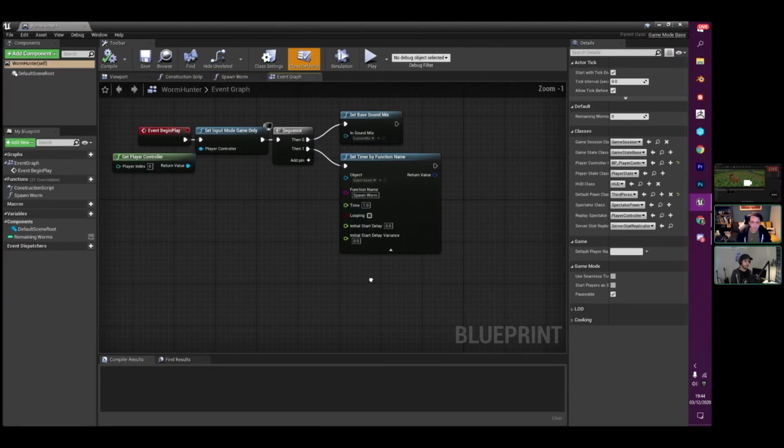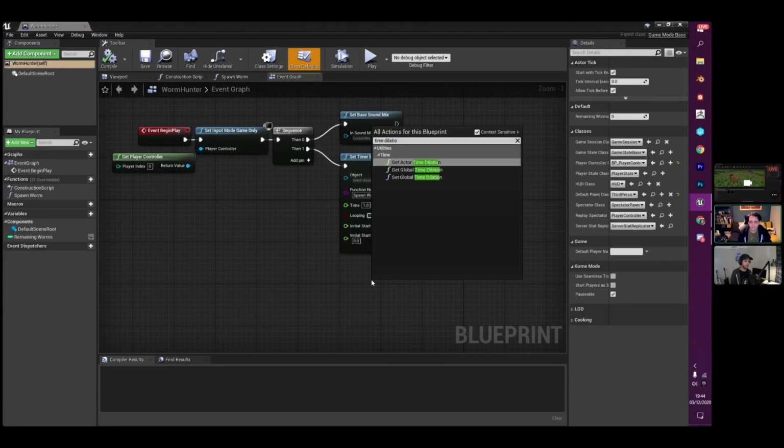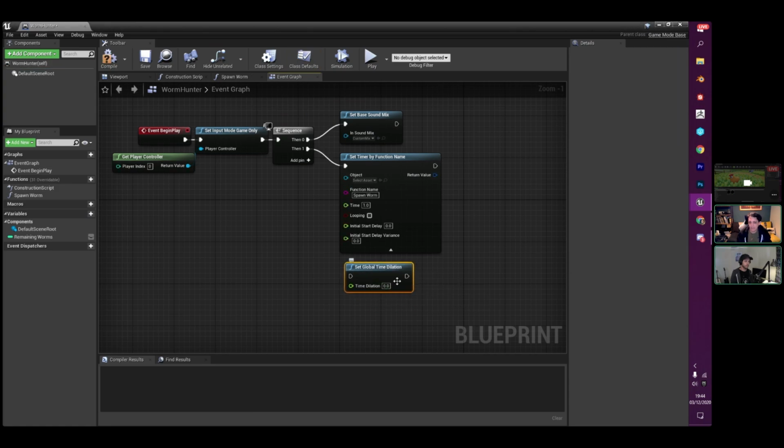So the core one with game speed, you can set time dilation for your game, and that allows you to slow down the game for any setting. Now again, this does get a bit more complex if you're already using this as part of your gameplay. You may get some interference when you're setting it, but if you're not using it, you could technically tie this to a button and have it toggleable so that players can turn on and off a slow game speed mode very easily. So, you can set this to like half speed or 0.1 or whatever, and setting that back up to 1 whenever you want.